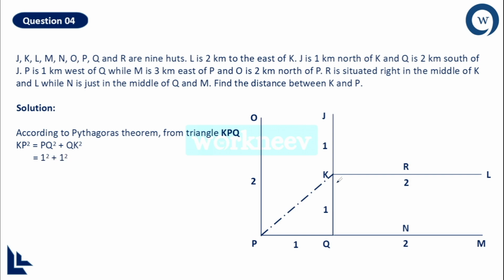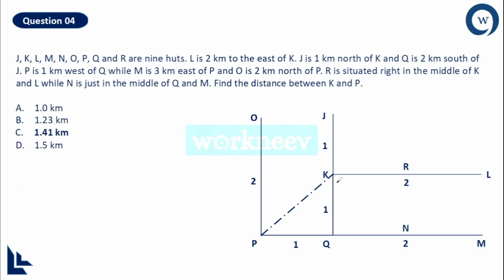So I get to know PQ, the length is 1, QK is also 1. So 1 square plus 1 square will give me a 2 as the answer. And KP has to be the square root of 2, right? What is the square root of 2? It is definitely 1.41 kilometer. So in the answer choice, which is the right answer, definitely it is 1.41 kilometer is the answer.